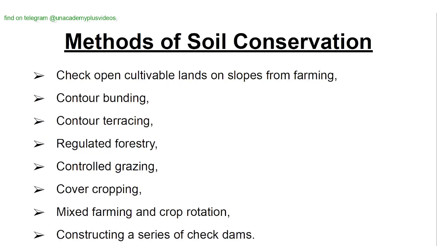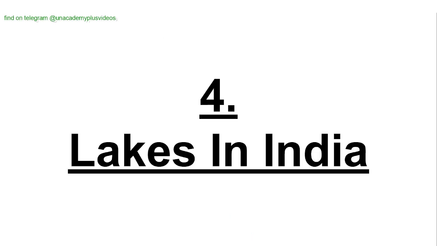Methods of soil conservation. Check cultivable lands on slopes from forming gullies. Contour bunding, contour terracing, regulated forestry, controlled grazing, cover cropping, mixed farming and crop rotation, constructing a series of check dams. So this could be a simple question: which are the methods of soil conservation? Out of all of these, one could be an option and we have to select it.